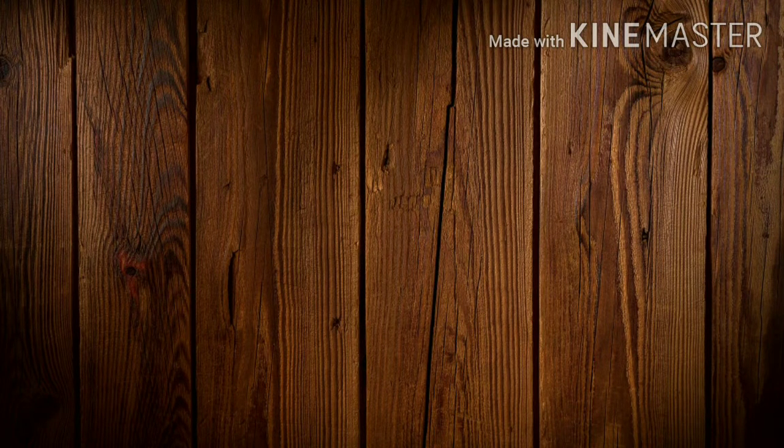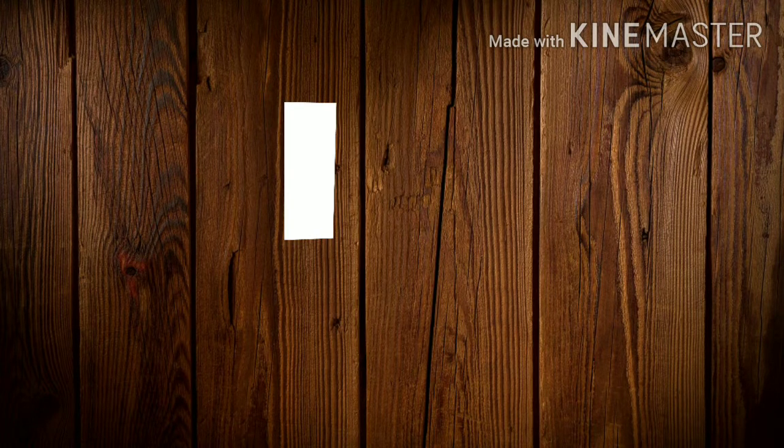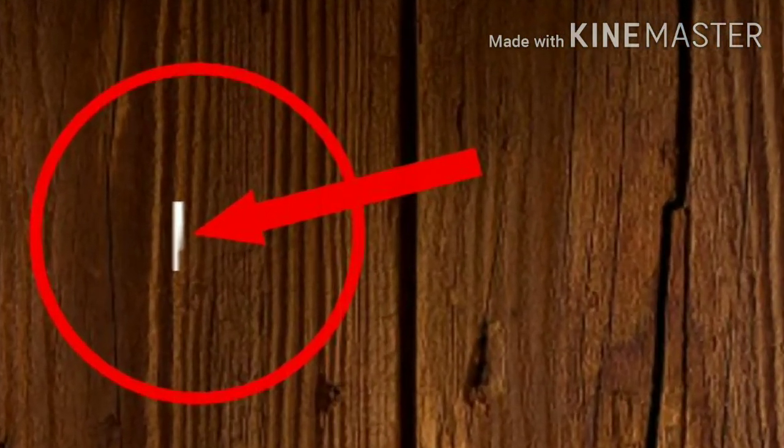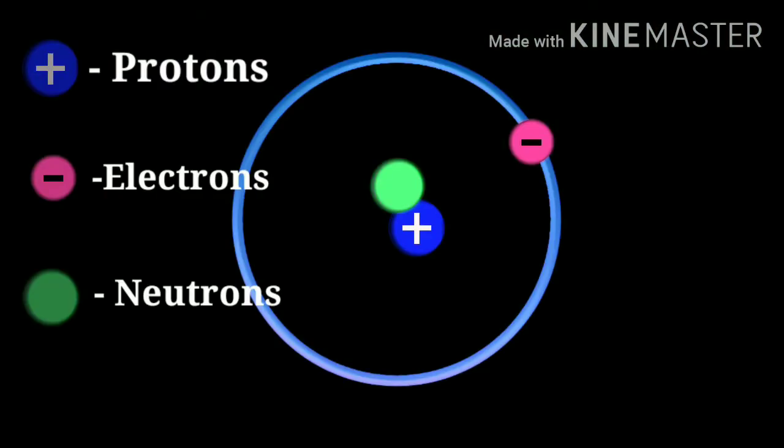Democritus thought, what would happen if we cut matter again and again? For instance, here we take paper and cut it in half, and cut that in half again and again. What will it end up with? Democritus thought at one point we can't further divide the matter, and he called the particle obtained at that point atomos, which means indivisible. But today we know that atoms are not indivisible. We know that atoms are made up of protons, electrons and neutrons.